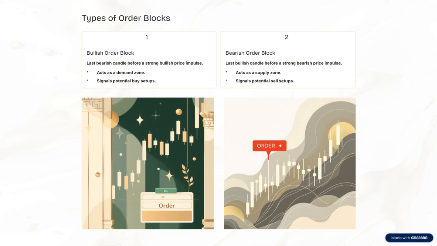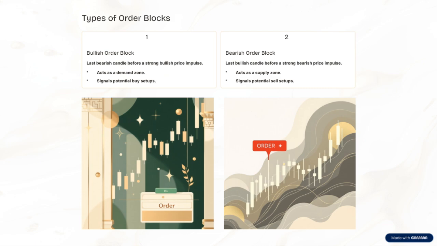Understanding these order blocks is crucial because they help us anticipate future price reactions. They serve as key reference points for where the market could turn, allowing us to make more informed trading decisions. So, whether you're looking for potential entries or exits, spotting these zones can give you a significant edge in your trading strategy.